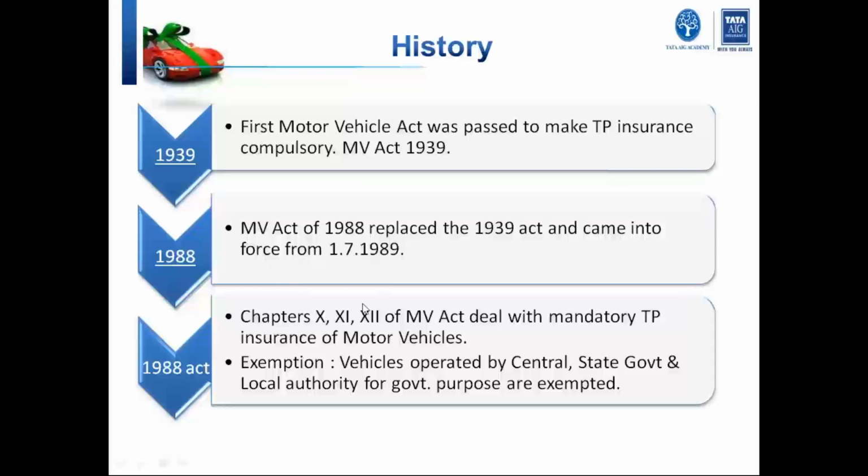Now these are the previous chapters. Some of these chapters in the latest MV Act have been deleted or merged into one chapter. But it says that chapters 10, 11 and 12 of the MV Act deal with mandatory third party cover. And if you go into the depth of these chapters, it says that vehicles operated by central or state government and local authority for government purpose are exempted from taking a mandatory third party insurance.